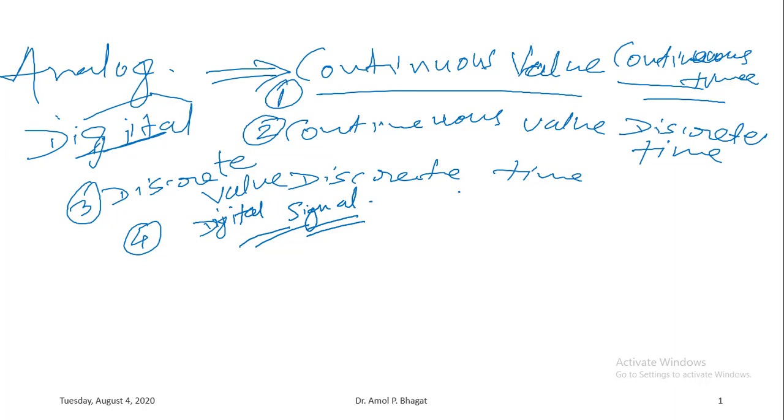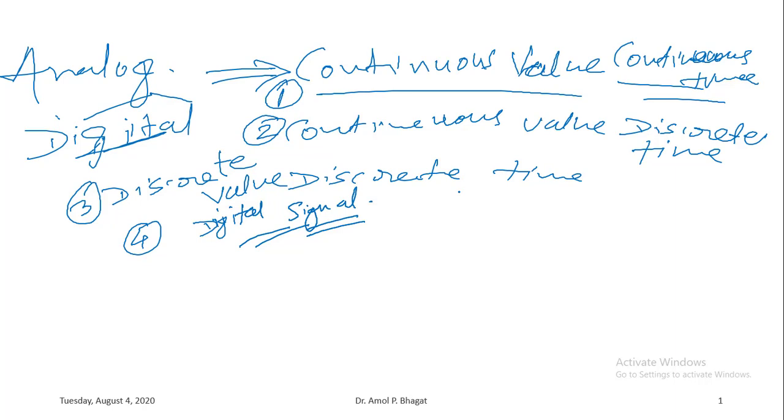So before going into the details of each one of these category of signal, that is continuous value continuous time signal, continuous value discrete time signal, discrete value discrete time signal, and the digital signal, let's look at why we are using digital signal processing.